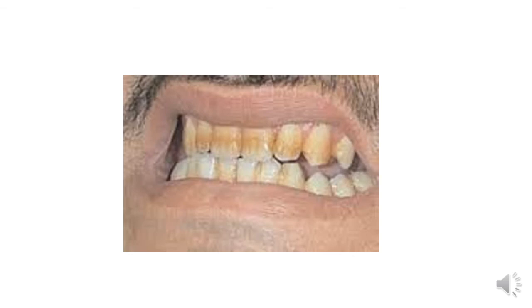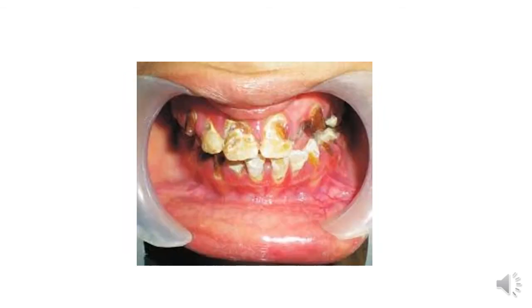So this is the brownish discoloration of the teeth due to administration of tetracyclines. So tetracyclines chelate with calcium present in the teeth, and this complex gets deposited in the teeth, giving rise to discoloration and deformation of the teeth. And the teeth are also more prone to caries apart from getting discolored.